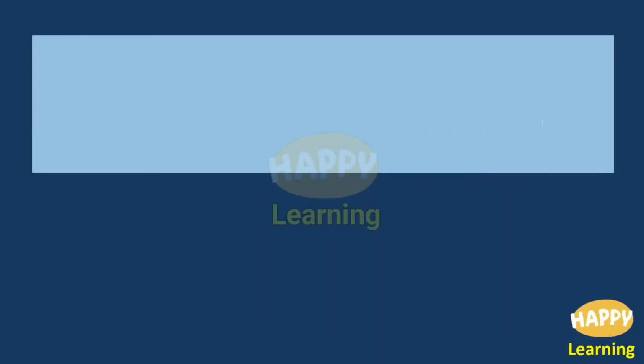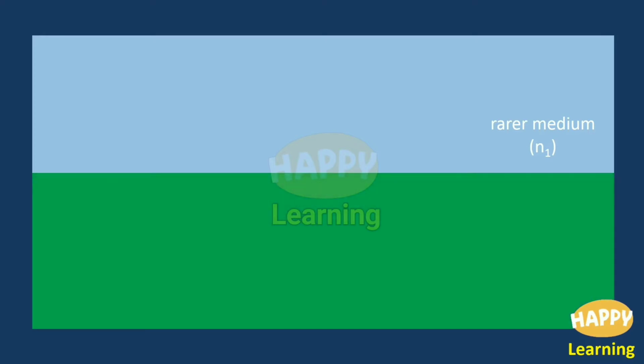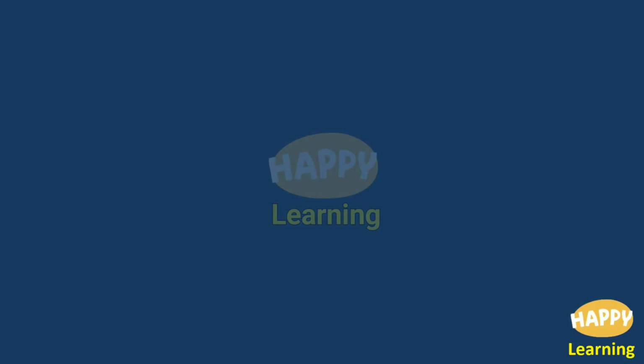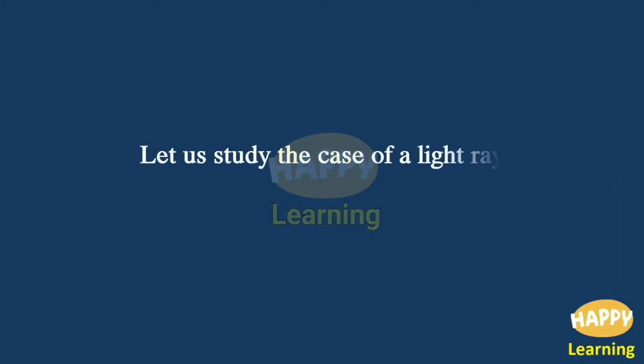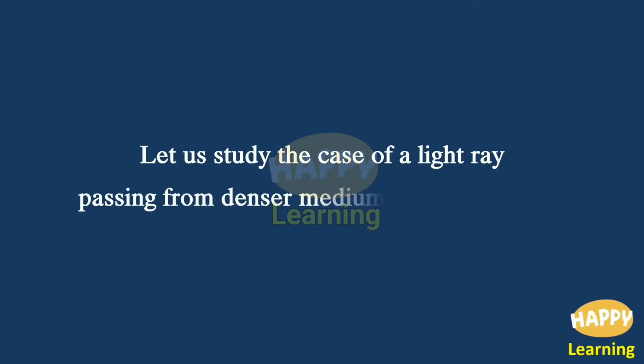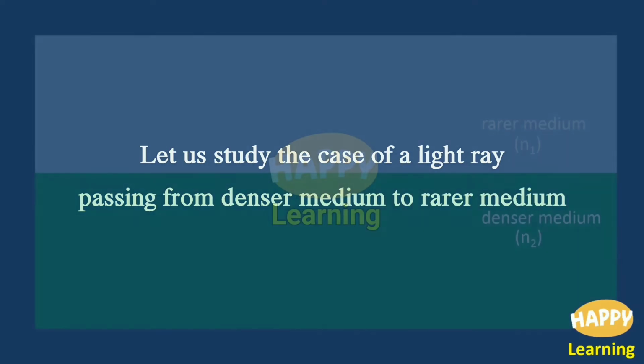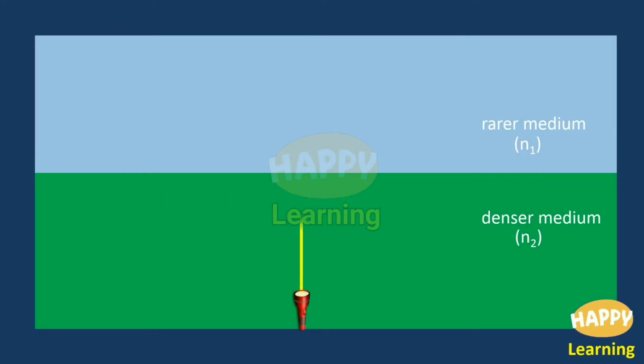This is rarer medium. Its absolute refractive index is taken as N1. This is denser medium. Its absolute refractive index is taken as N2. Let us study the case of a light ray passing from denser medium to rarer medium. Here, a light ray is projected from the denser medium into rarer medium.